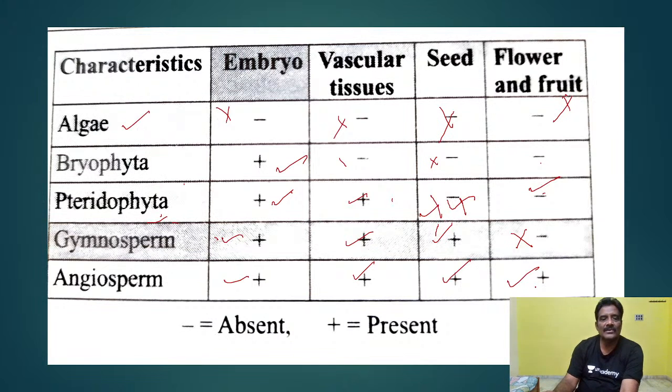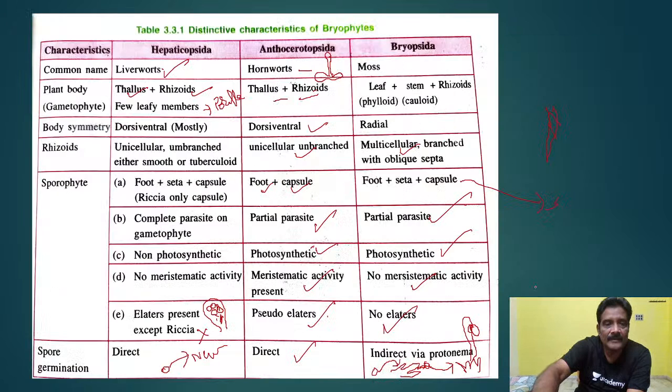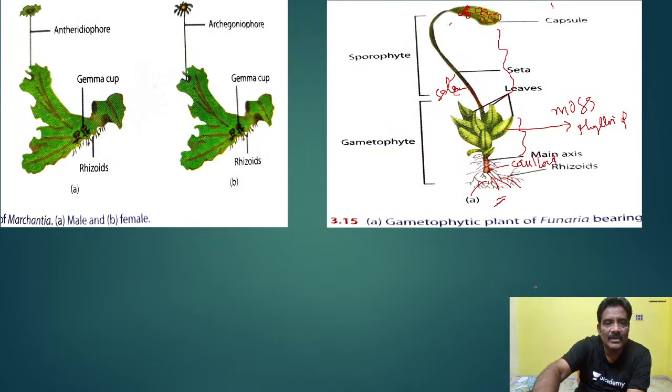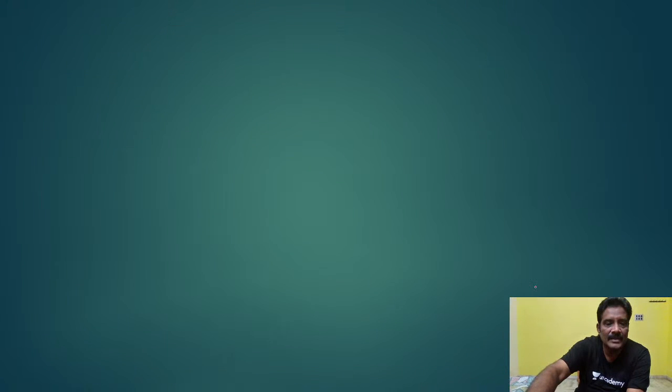That point you have to understand. So comparatively, you have to study. Among these plant groups, this is a very, very important examination point in EAMCET and other competitive exams, NEET and everything. So here is one more important point. What are the reproductive organs? Where are they present?